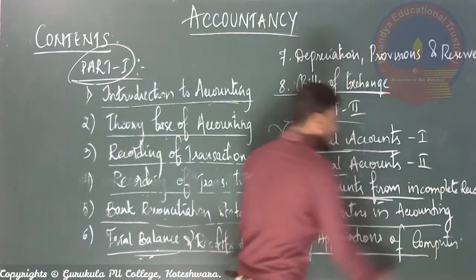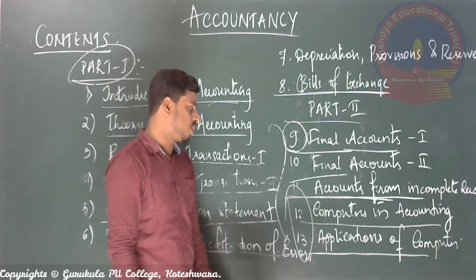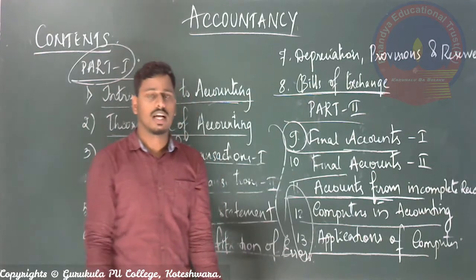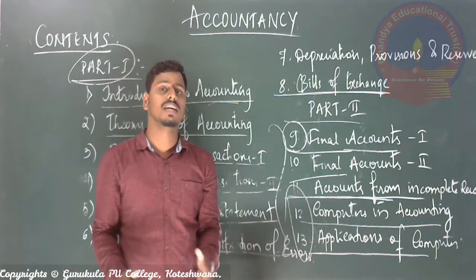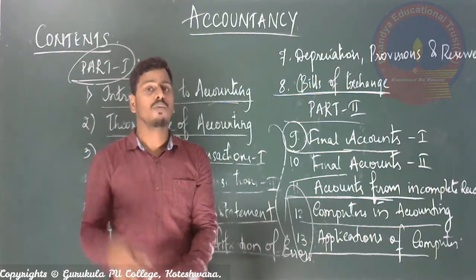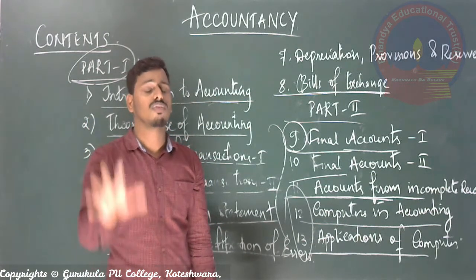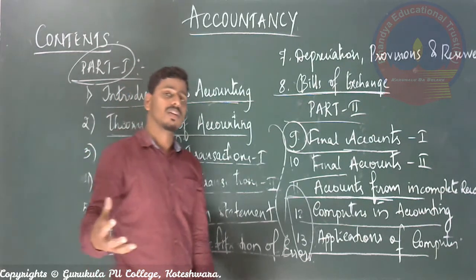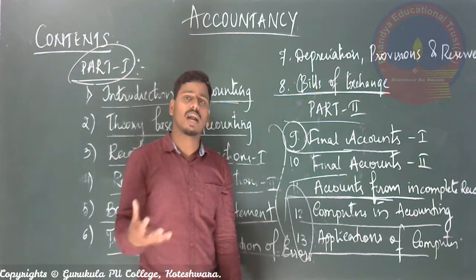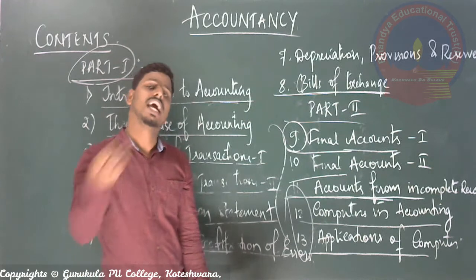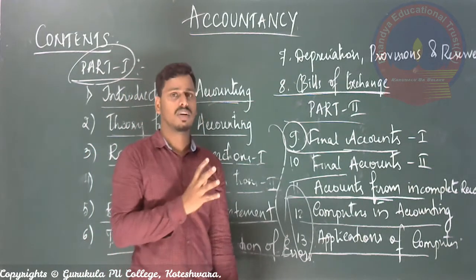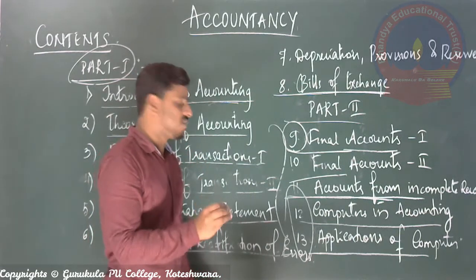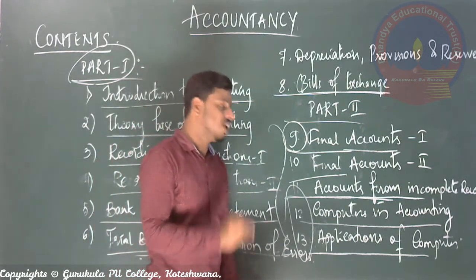And next, the last lesson is also about computers only, applications of computers. Nowadays there are many applications, many software developed for the purpose of performing accounting work. So which are the latest accounting software or applications developed, and how they can be used in accounting work, all those things we will discuss briefly in chapter number 13 called applications of computers.